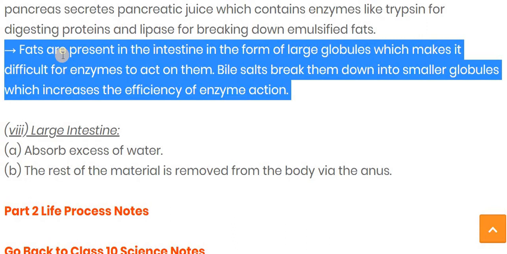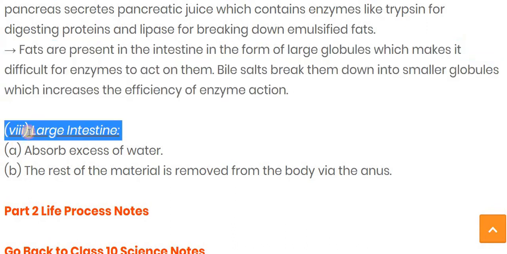So the bile juice, as I told you, breaks down these bigger molecules into smaller globules, so the enzyme can easily work on it. And then the lipase is there, which works on the fats and converts them into fatty acids and cholesterol.